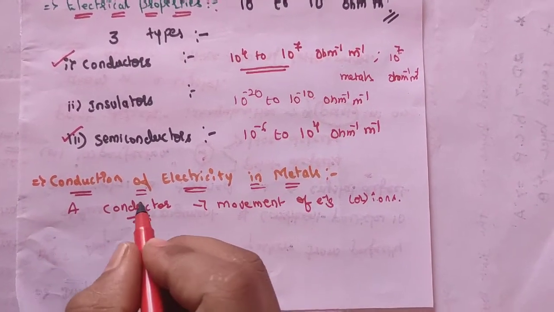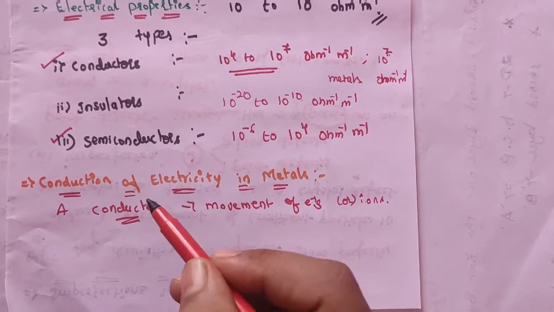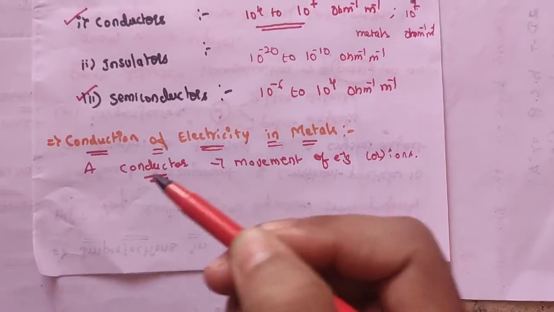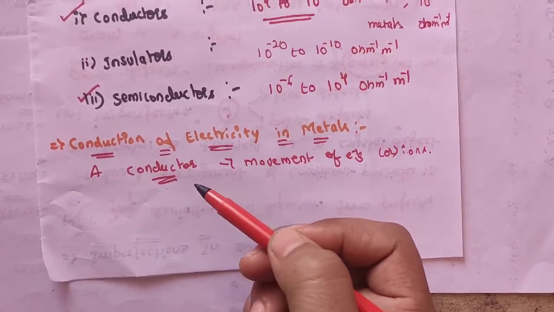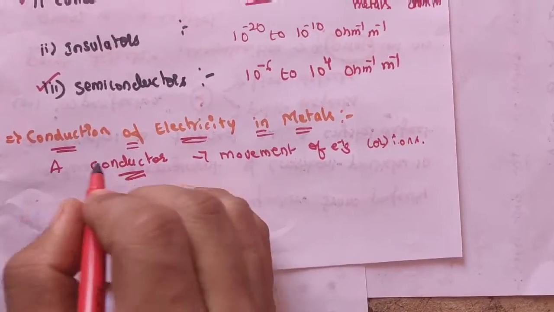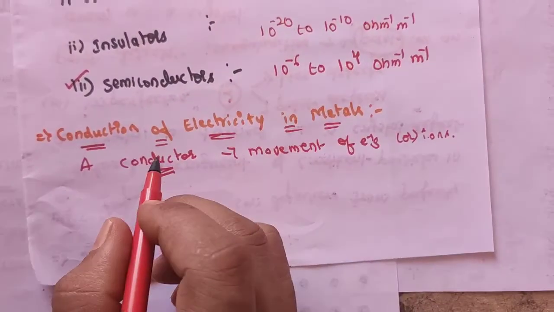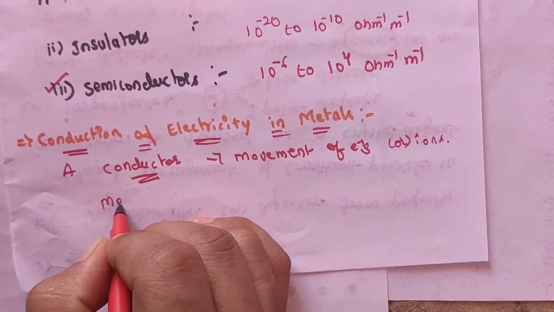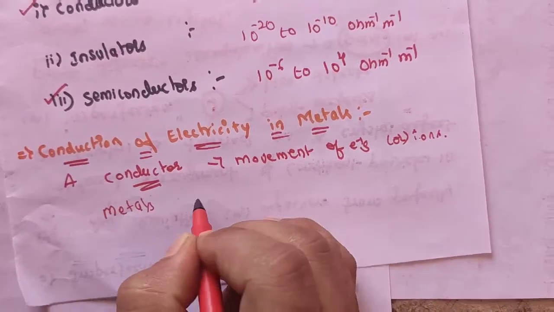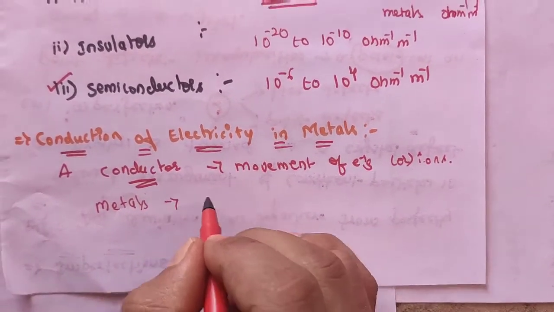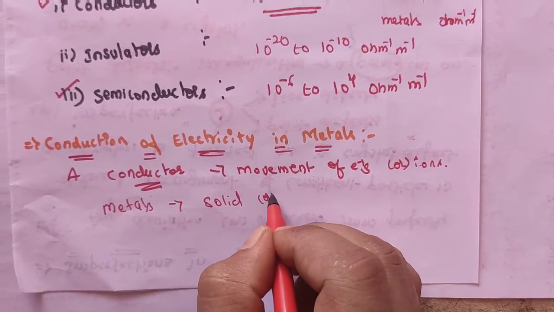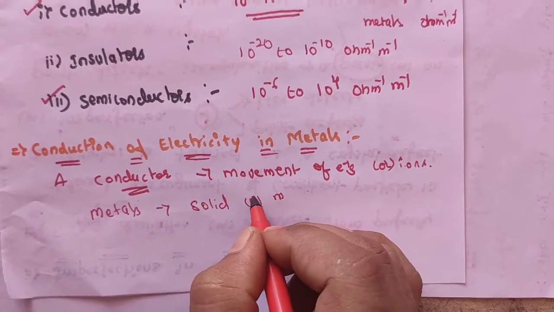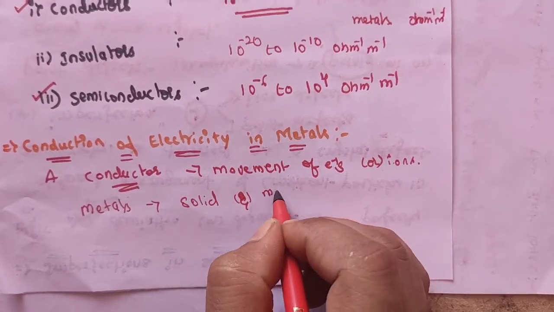Metallic conductors belong to the former category and electrolytes to the latter. Metals conduct electricity in the solid as well as in the molten state. If you take an example, metals will conduct electricity in both the solid state as well as the molten state.